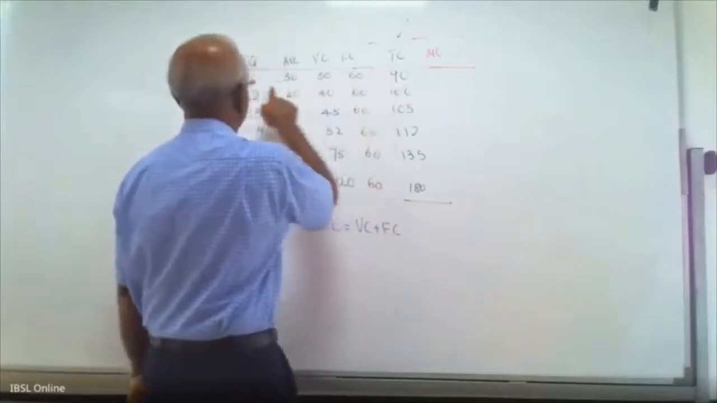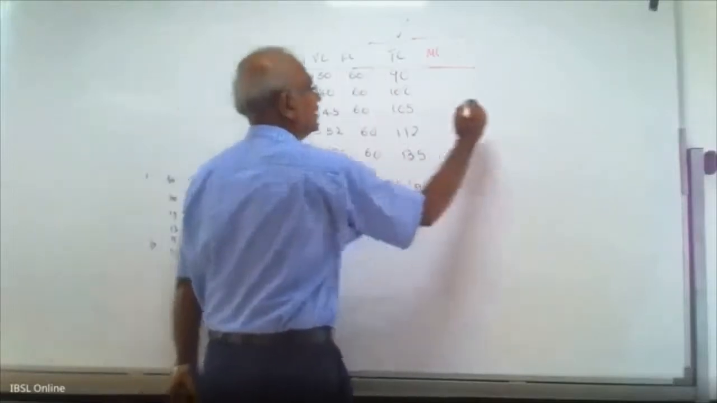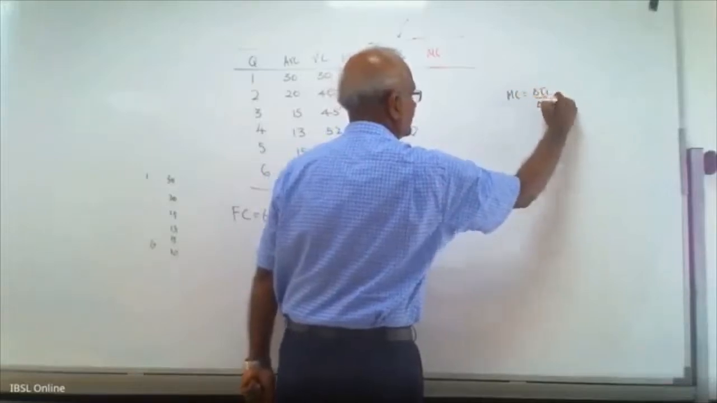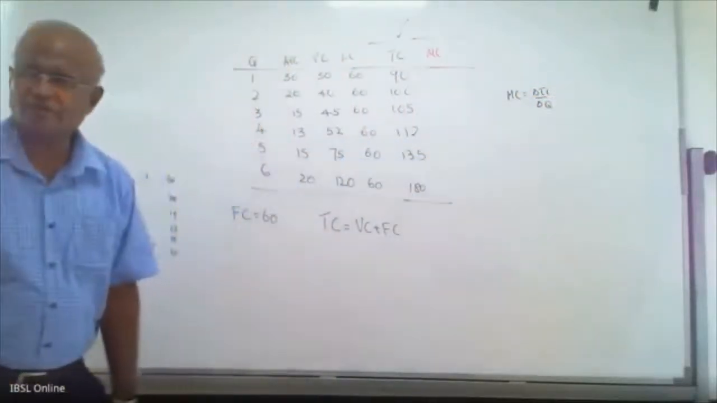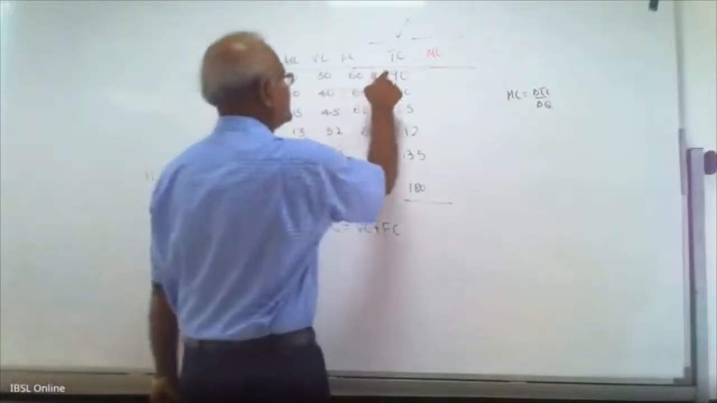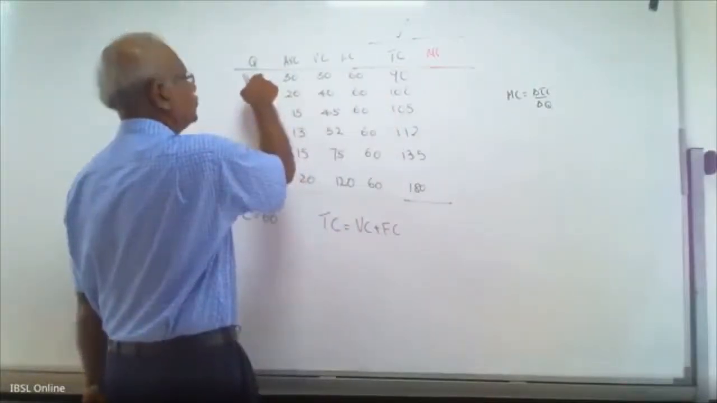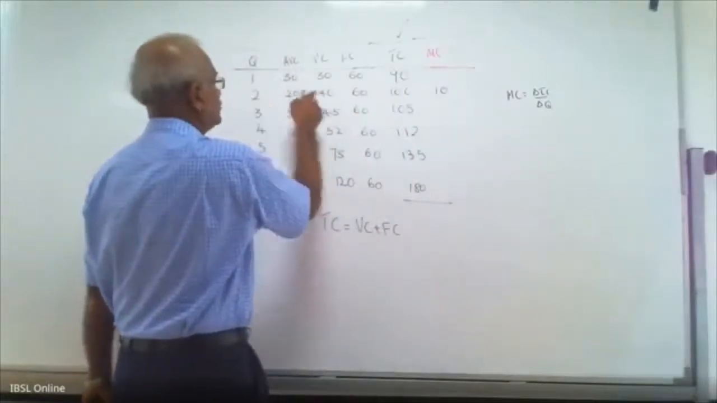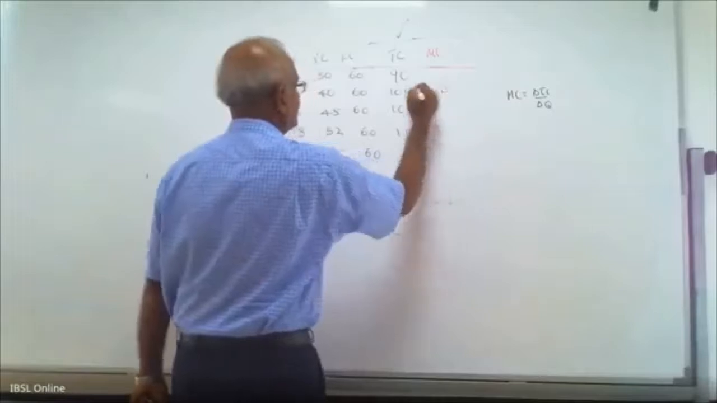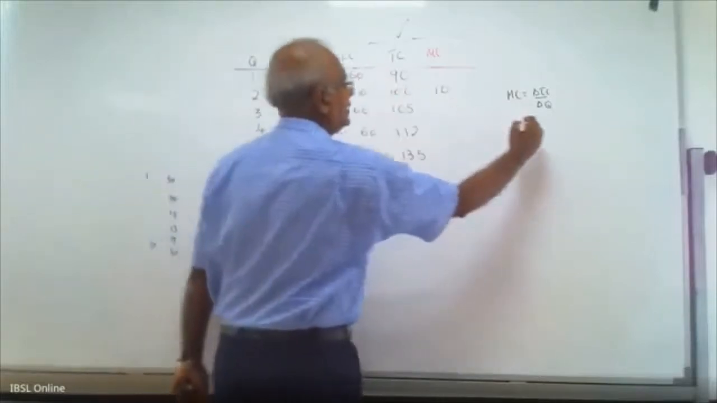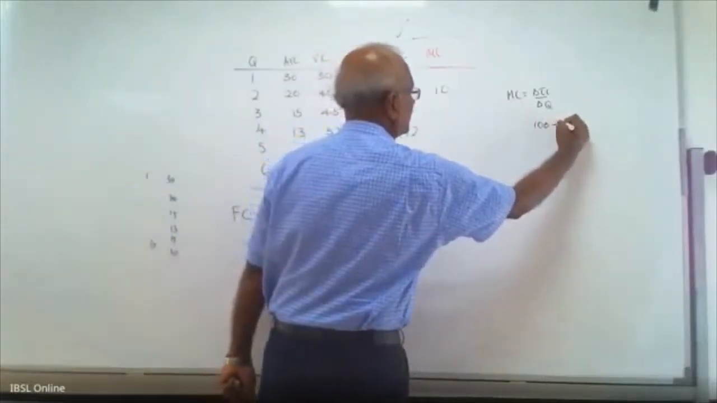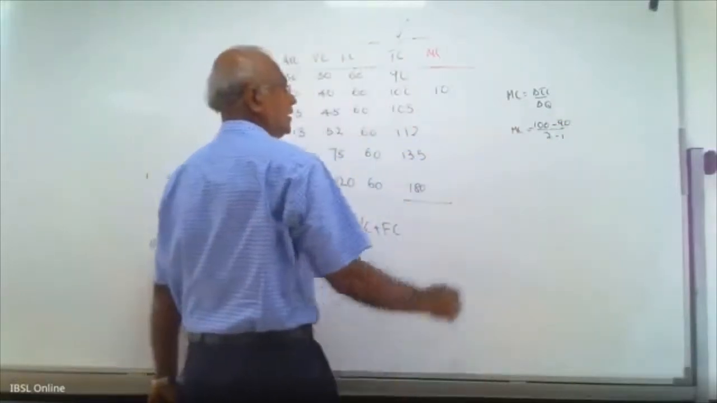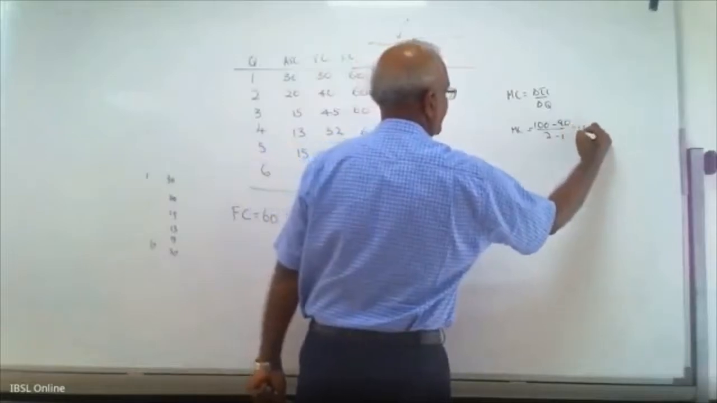the difference in total cost divided by the difference in quantities. Marginal cost is change in total cost divided by change in quantity. 100 minus 90 divided by 2 minus 1, 10. I will first calculate the marginal cost of the second unit. 100 minus 90 divided by 2 minus 1. That is marginal cost. 100 minus 90 is 10. 10 divided by 1 is 10.